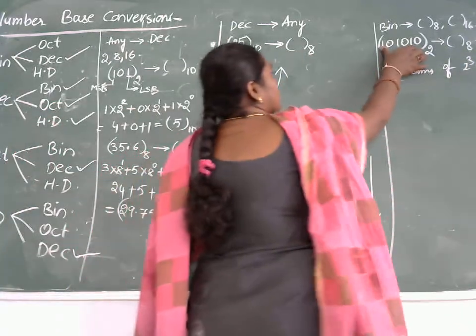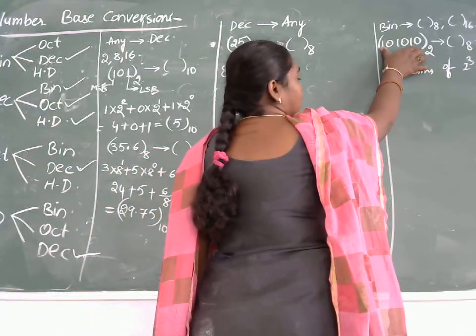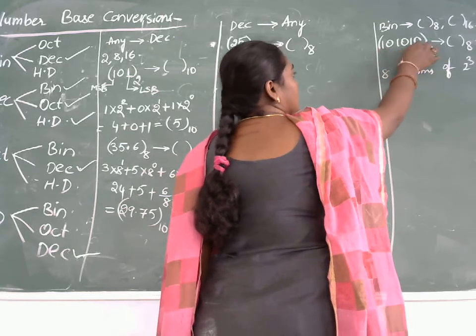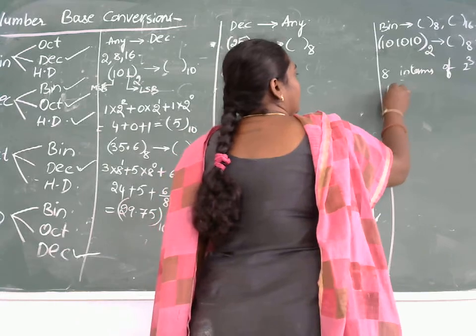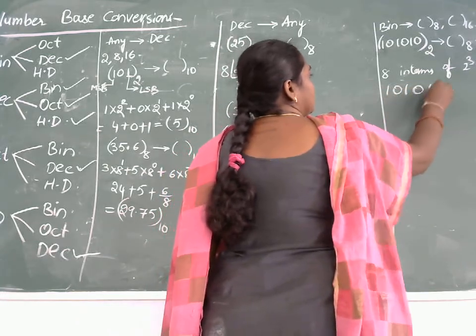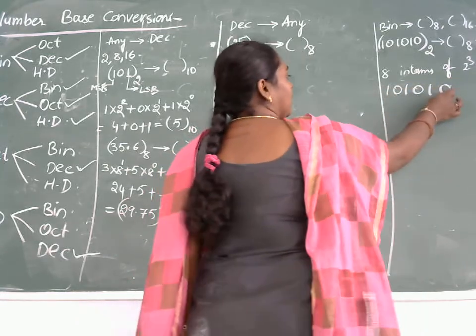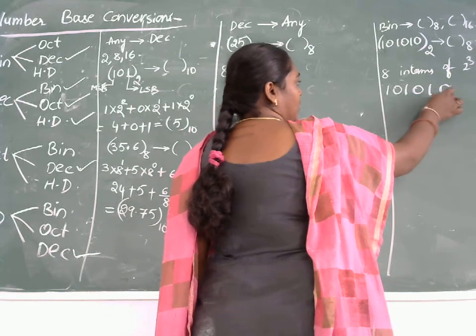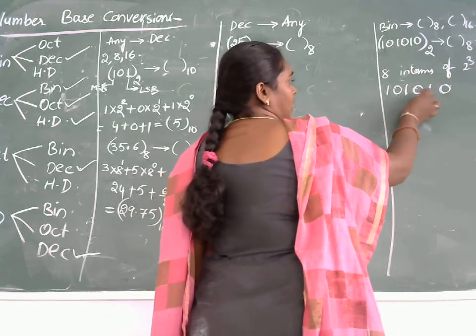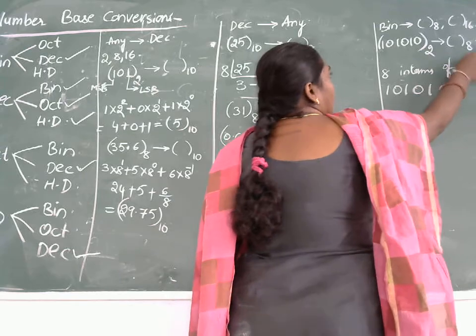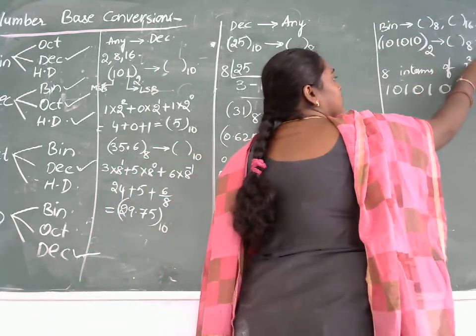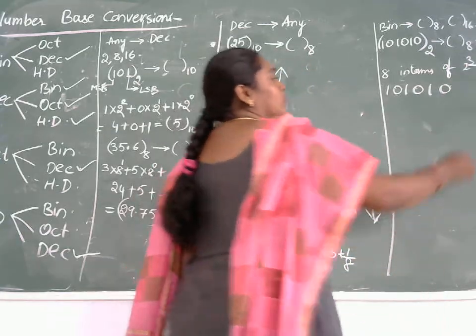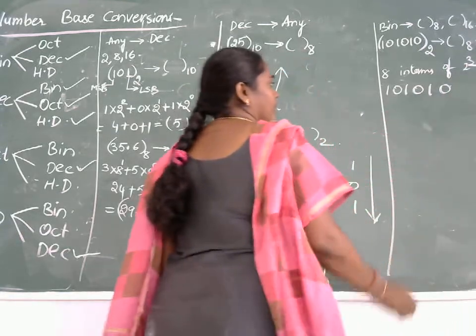That is, split the partition with 3 bits each, starting from the LSB towards the MSB. So I am rewriting the same number which is given in the question, partitioning from the LSB towards the MSB with only 3 because it is octal. If it is hexadecimal, instead of splitting with 3, you need to split with 4.